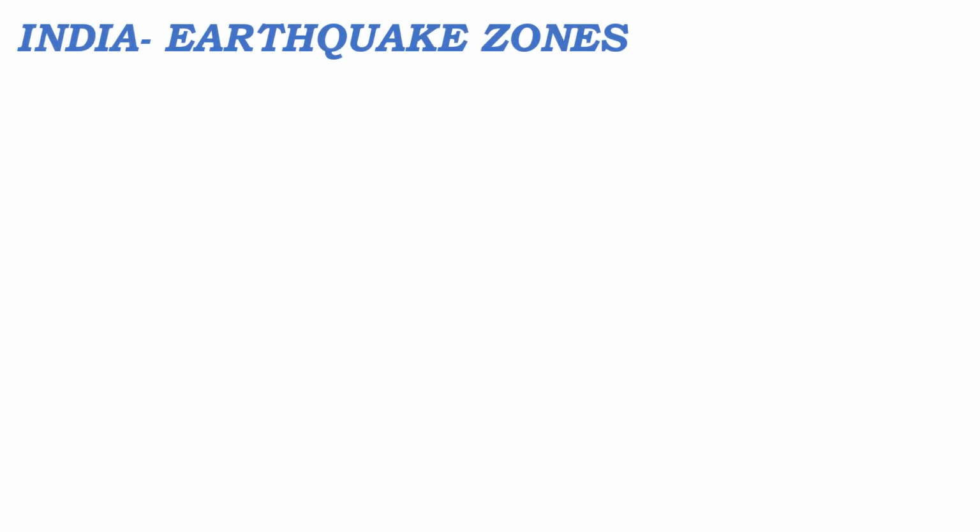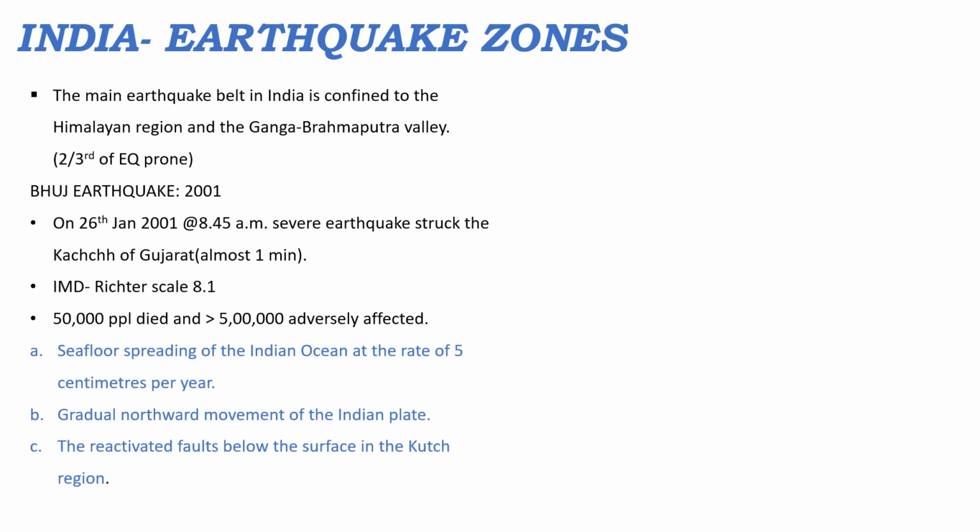Now the Indian earthquake zones. The main earthquake belt in India is confined to the Himalayan region and the Ganga Brahmaputra Valley. Two-thirds of the earthquake-prone area is in this region. The Bhuj earthquake of 2001: on 26 January 2001, at approximately 8:45 a.m., a severe earthquake struck Kutch in Gujarat for almost 1 minute. IMD measured 8.1 on the Richter scale, meaning greater damage. 50,000 people died and more than 5 lakh were adversely affected.